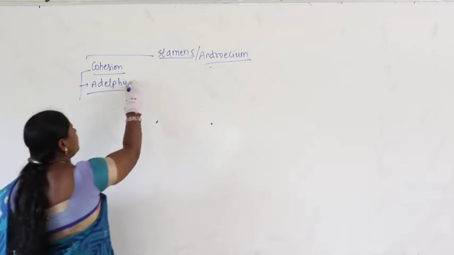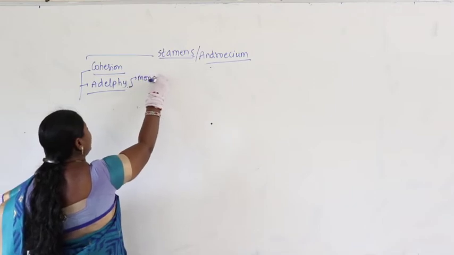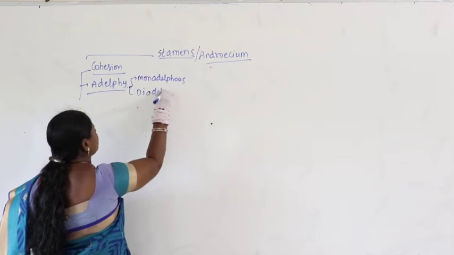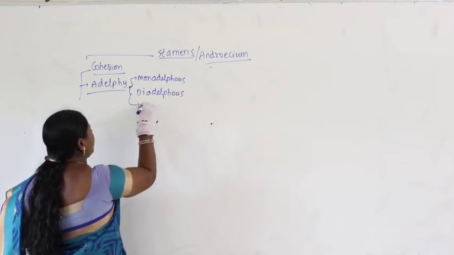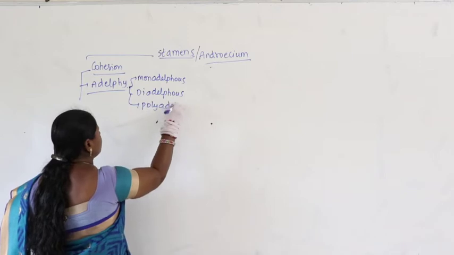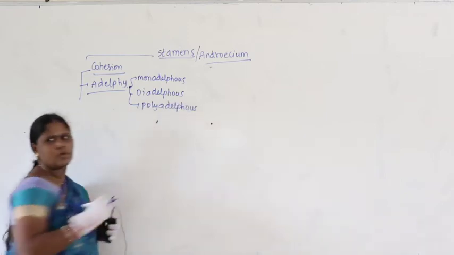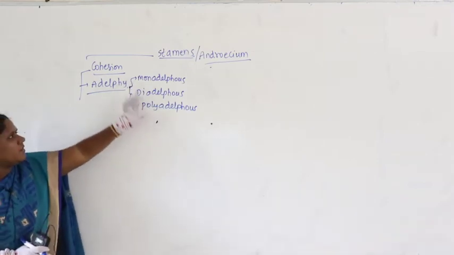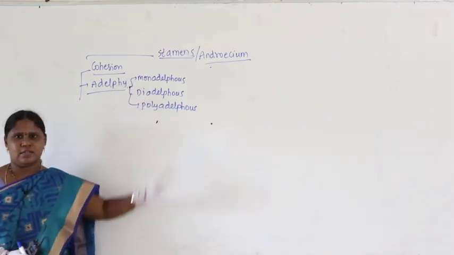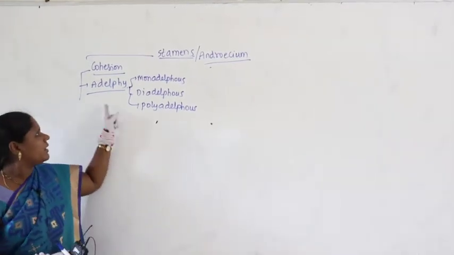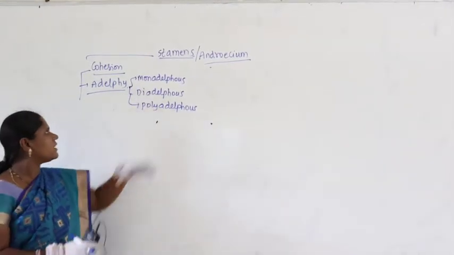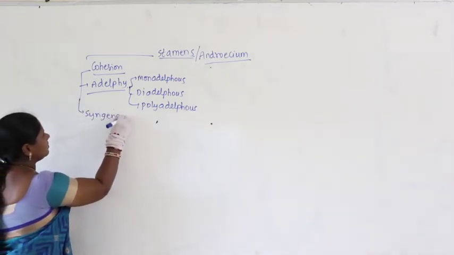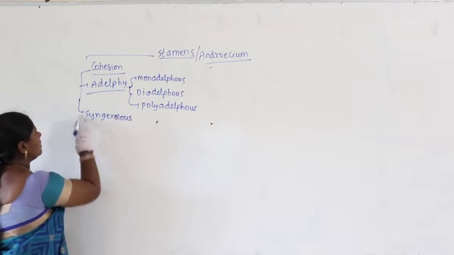So here suppose if you take monadelphous, diadelphous and polyadelphous. So here in adelphi we discuss monadelphous, diadelphous and polyadelphous. Then we take syngenesious, synandrous.